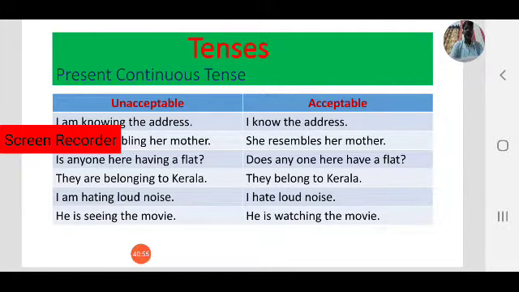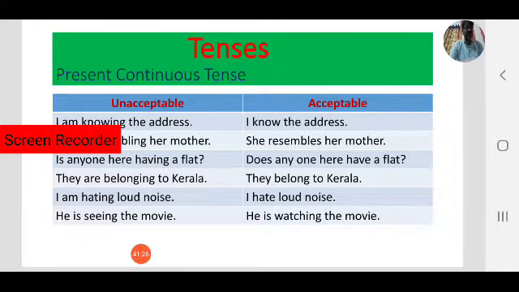Next, they are belonging to Kerala. Here observe, belong is also one verb that is not generally used in continuous tense. They are belonging to Kerala is unacceptable. To make it acceptable, you can use simple present. They belong to Kerala.